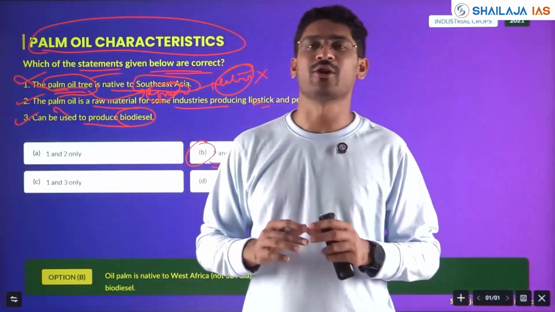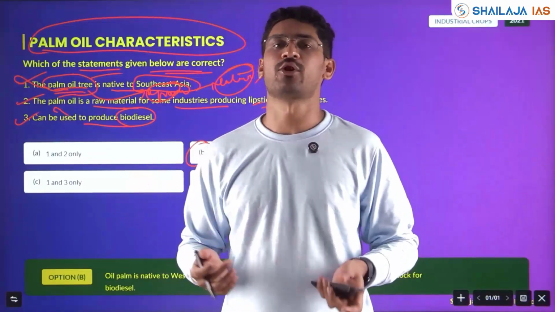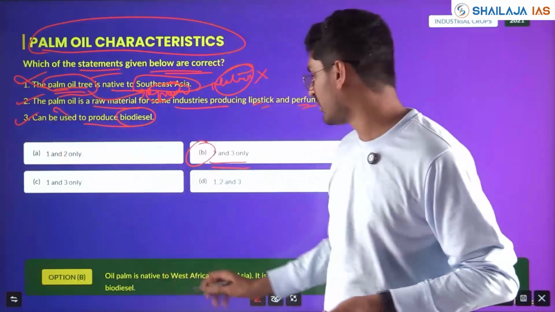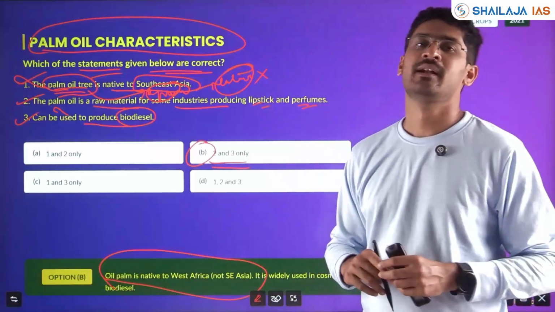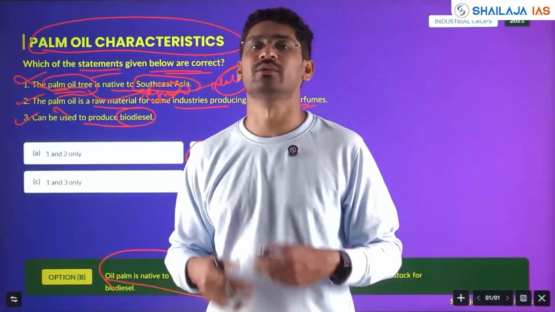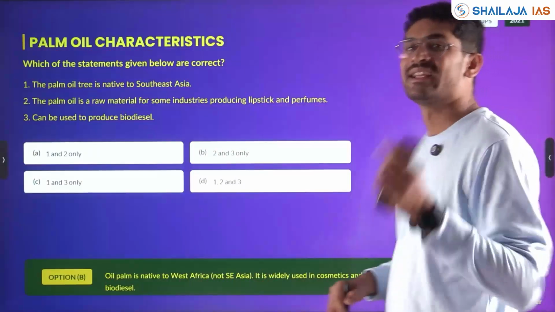You should understand the concept of, okay, historical, how migration happened with respect to the crops, which are the native crops, which can be coming from other countries. For example, oil palm is native to West Asia. One question was that tamarind also is native to India or South Asia. No, that was also wrong. Where UPSC is normally keeping the track.